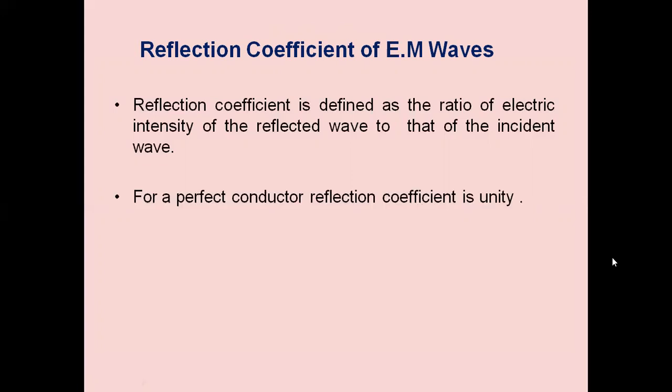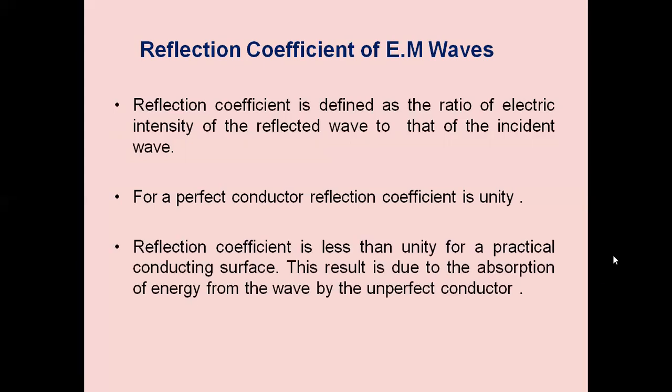For a perfect conductor, the reflection coefficient is unity, 1. That means whatever light intensity is incident on an object will be reflected back. Therefore, the intensities will be the same, and we get the reflection coefficient to be unity. The reflection coefficient is less than unity for practical conducting surfaces. This result is due to the absorption of energy from the wave by the imperfect conductor.